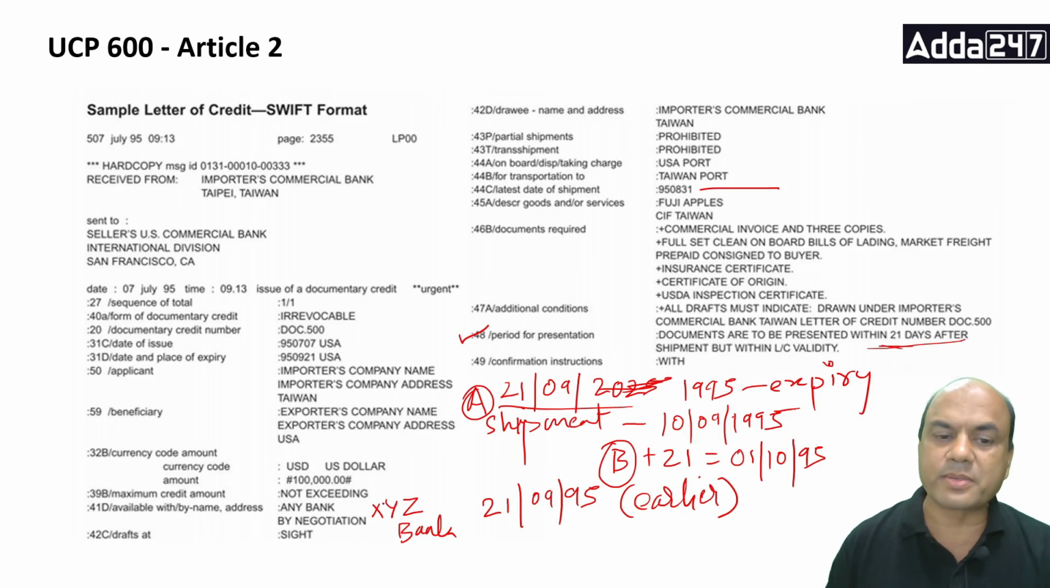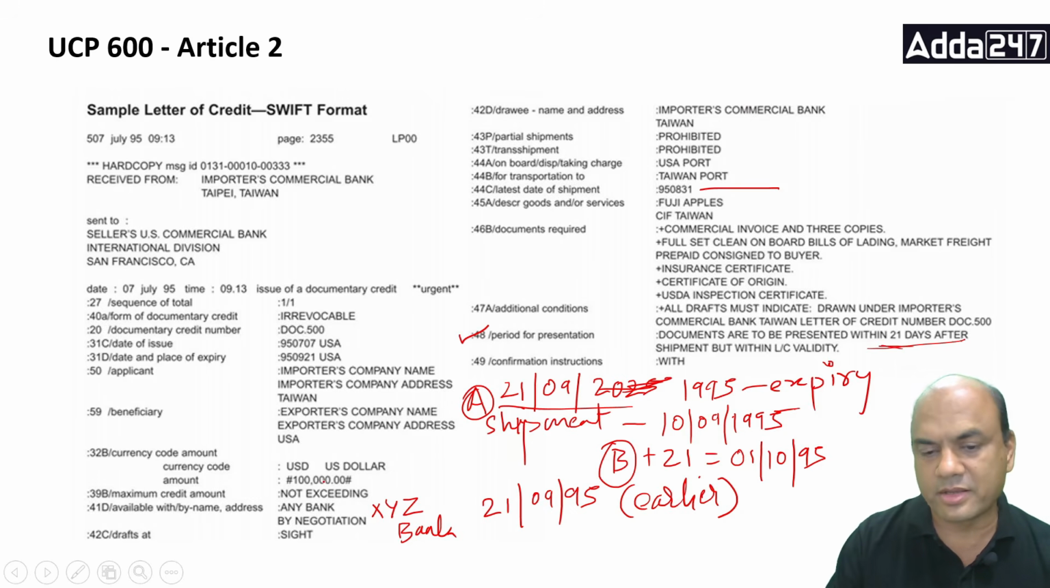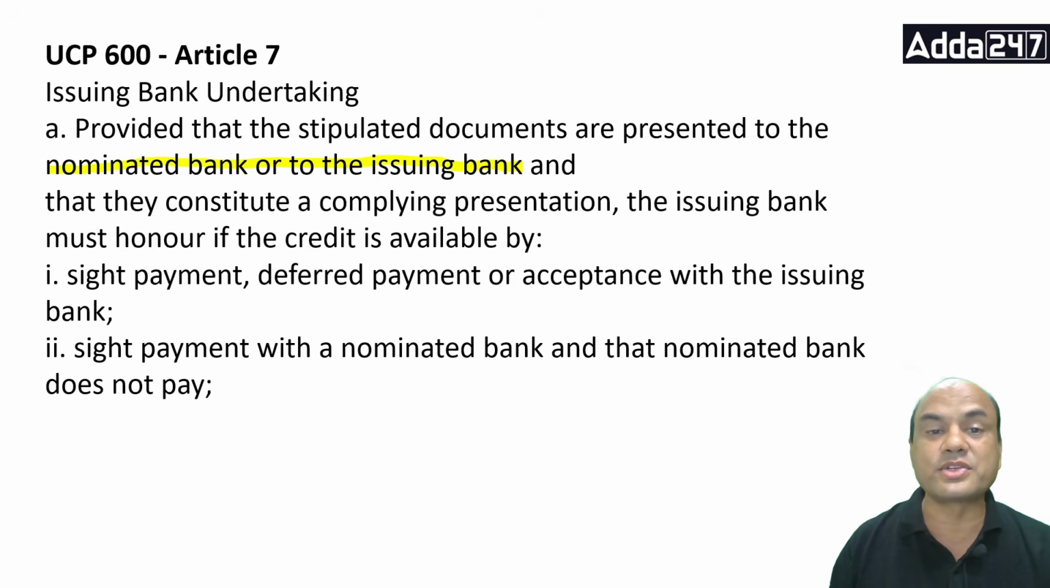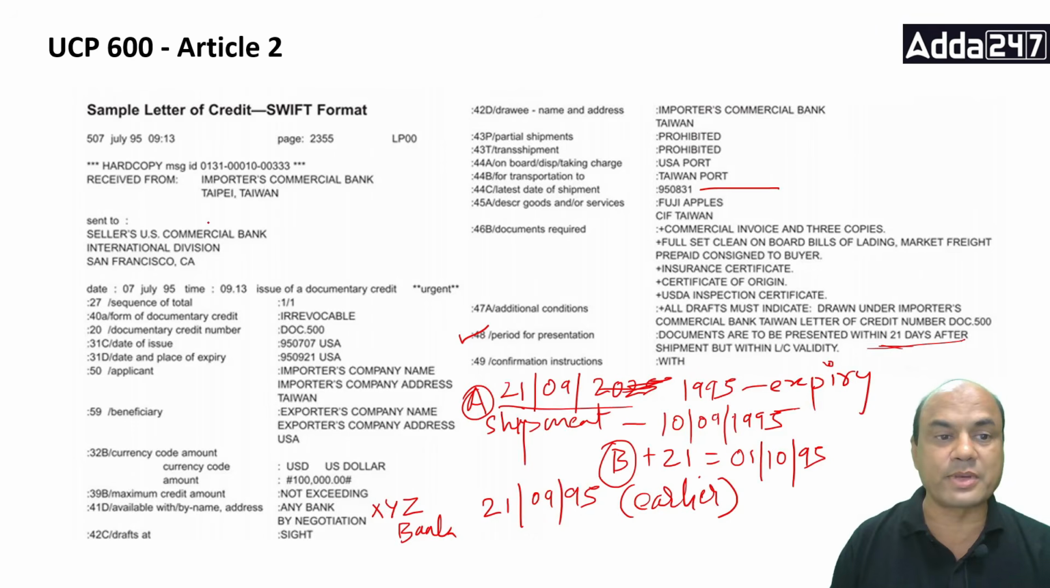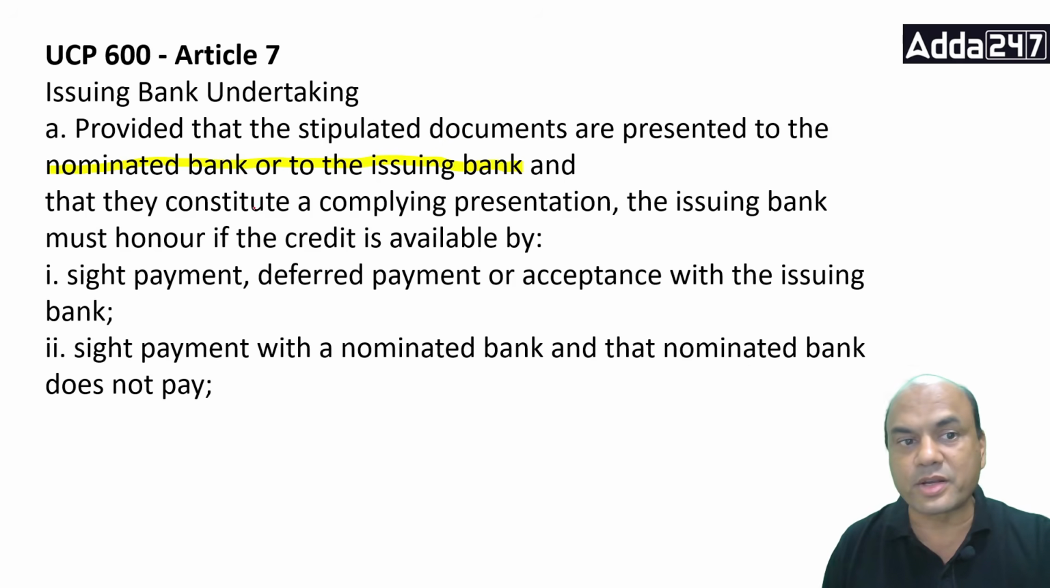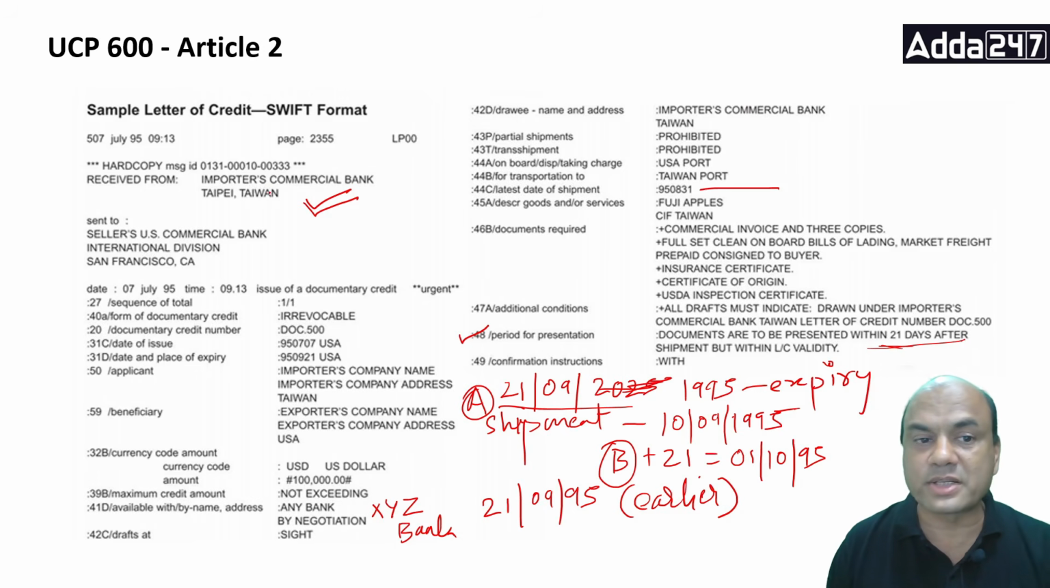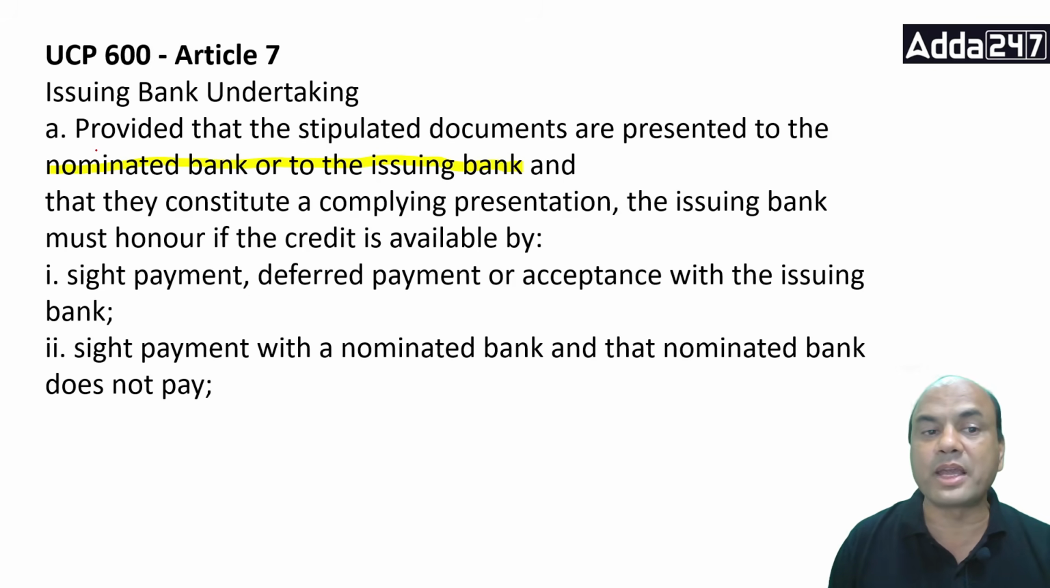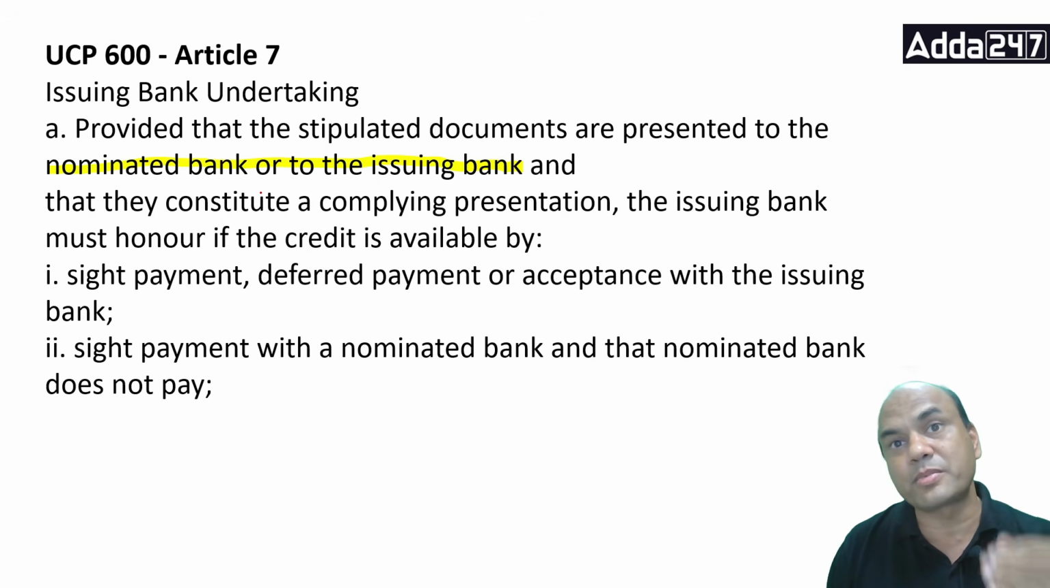So now the documents are presented to this XYZ bank. And what does it say? It says that the issuing bank must honor. This bank must honor. Why? If the documents are presented over here, why should this bank honor? Getting this point? Has this bank seen the documents? Complying presentation means if a complying presentation is done to the nominated bank, the issuing bank must pay.